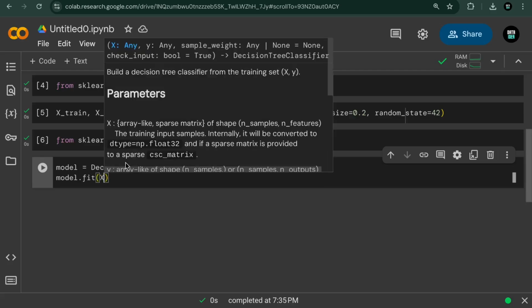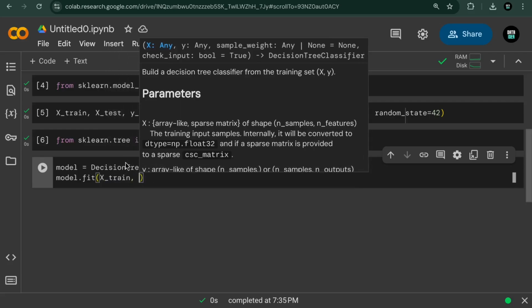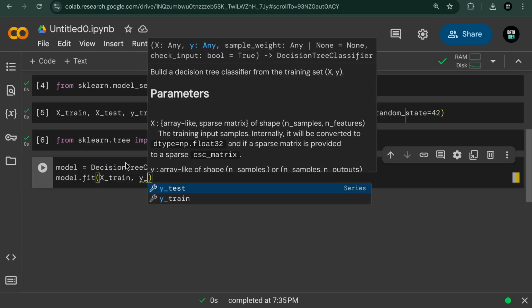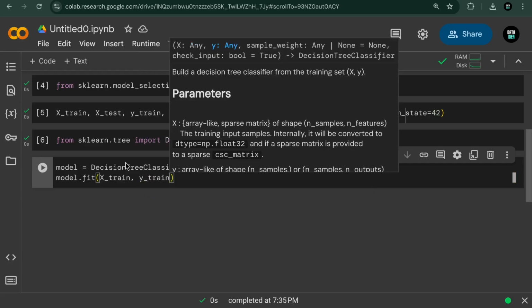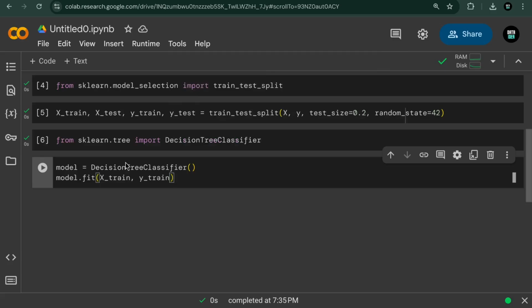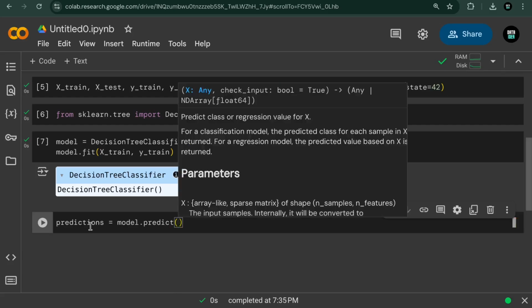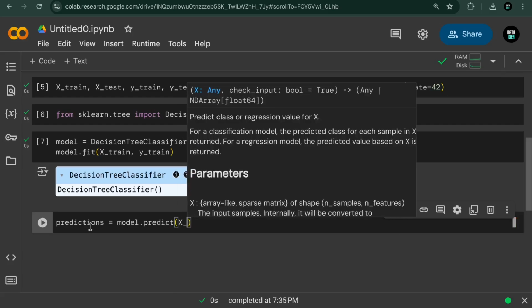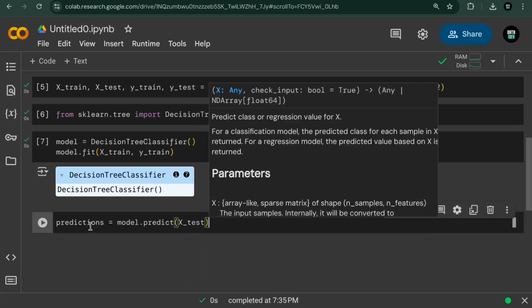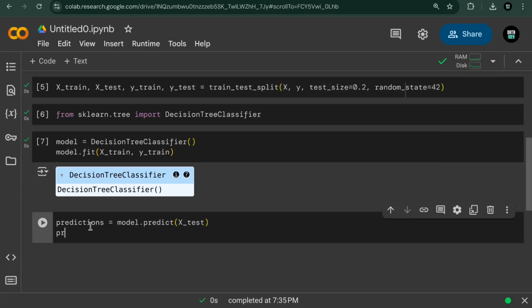Then to fit, we shall pass in the feature set for training and the target for training, like this: X_train and y_train. It's simple, like that. Now once we run that, our model has been trained. So we can make predictions, for example, by saying predictions are equal to model dot predict. This is how we make predictions. It's very, very simple. So we can predict X_test, like that. And for now, we can just print out the predictions and see what we have.